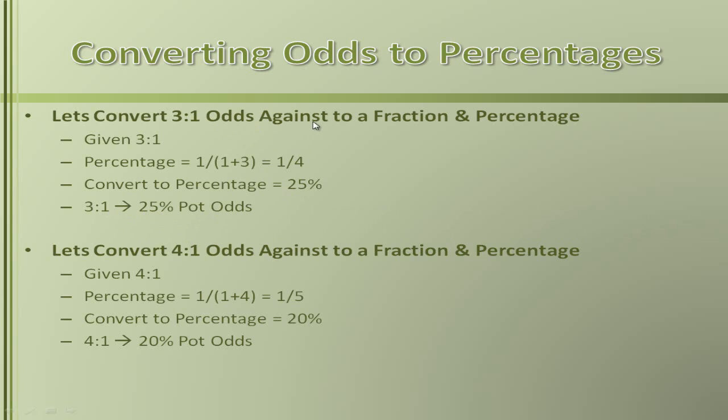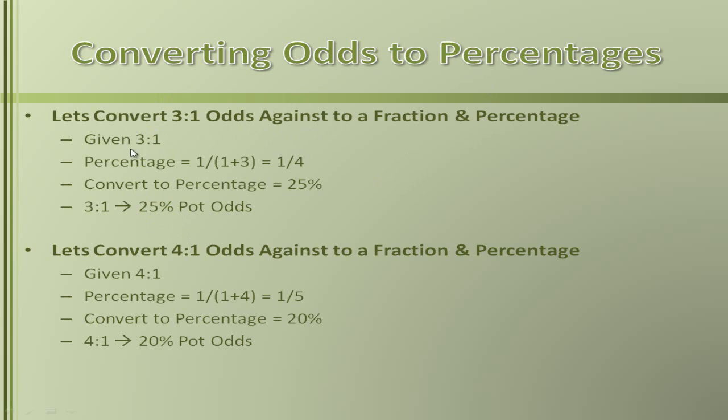Now, I did leave this up here as odds against, so this would mean that when we are trying to draw out to a hand, let's say we're in a drawing hand and it says that you have 3 to 1 odds to make your hand. What this is telling us, if we're looking to draw to a best hand, is that we're going to make that hand 25% of the time.